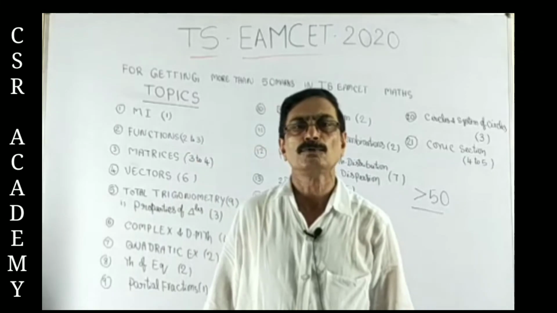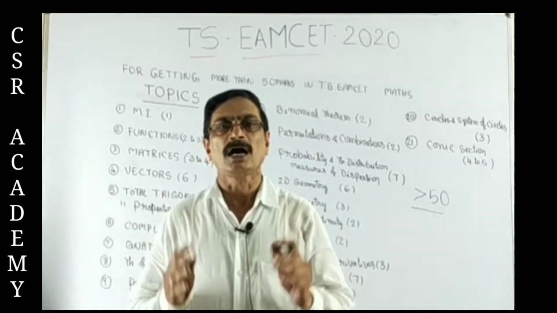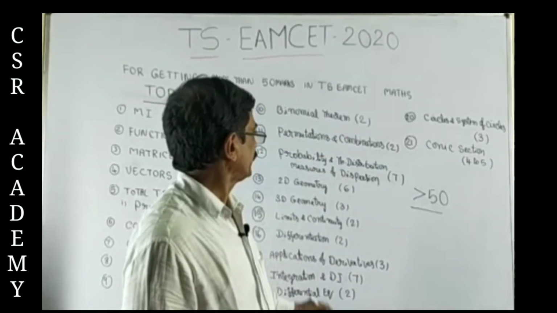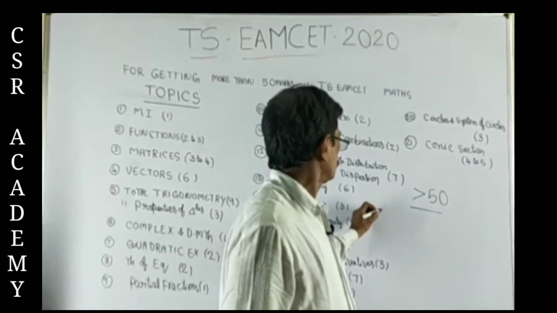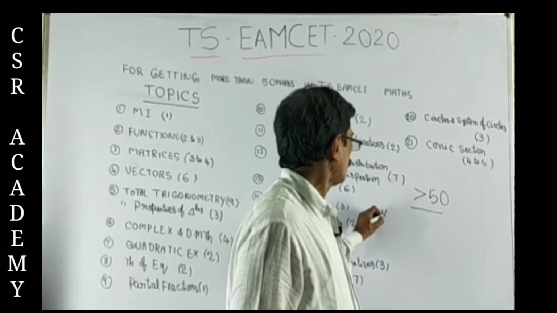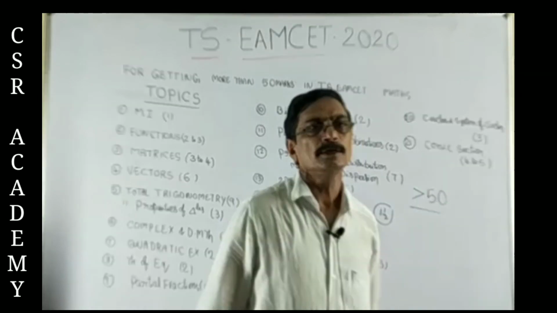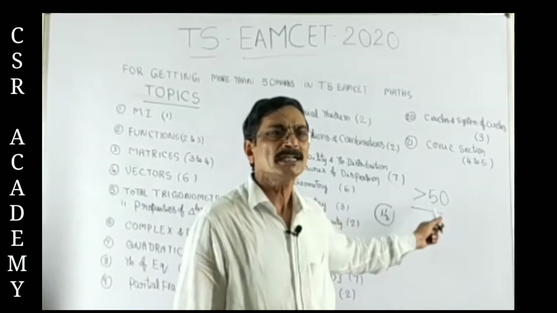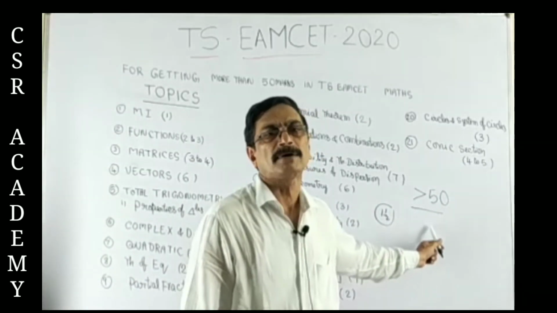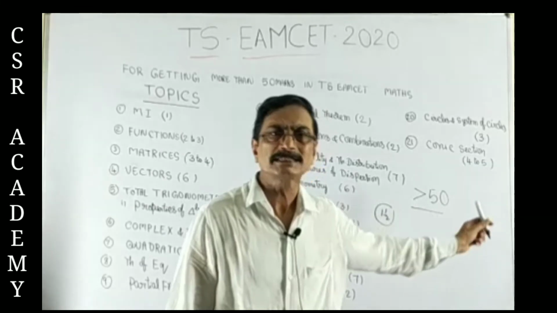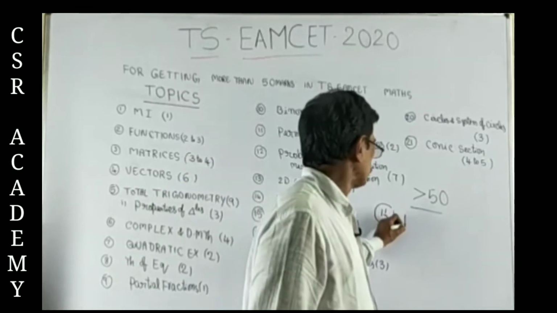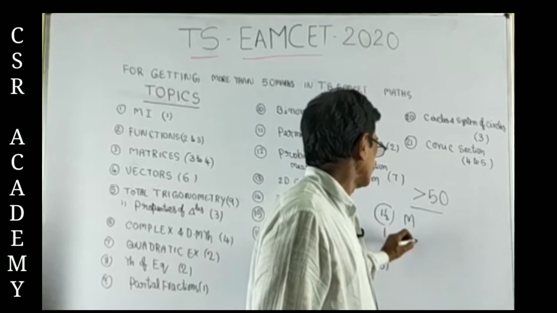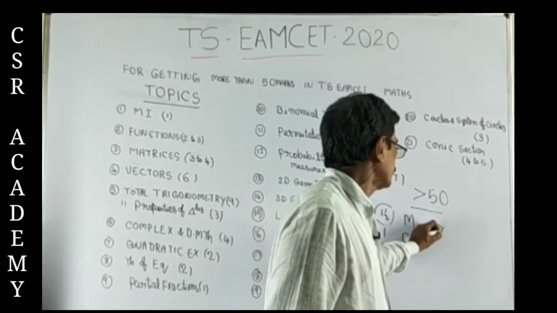From tomorrow we have TS MCET, all the best. So using all this for MCET mathematics, if we spend more than 1.5 hours, we definitely get more than 50 marks. Out of 3 hours, we take minimum 1.5 hours for mathematics. We take 1 hour for chemistry. In mathematics, we get more than 50 marks.